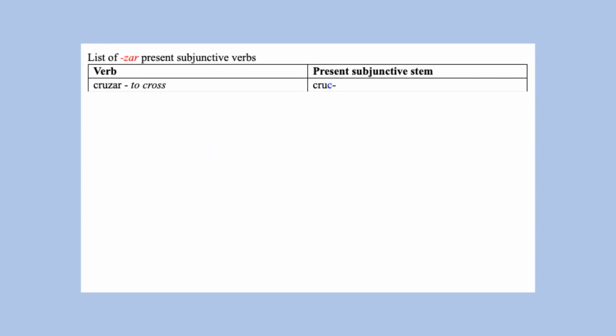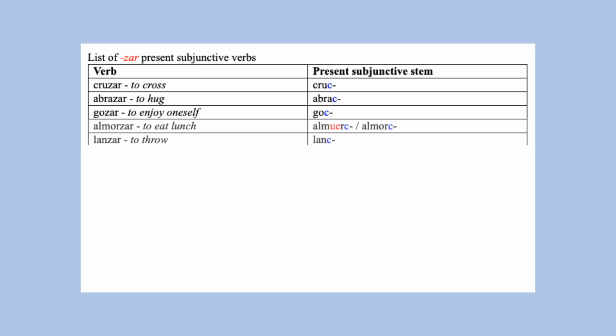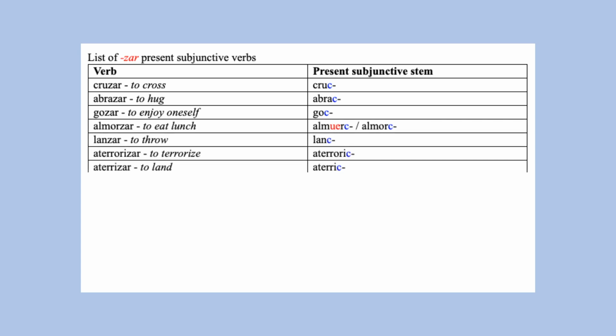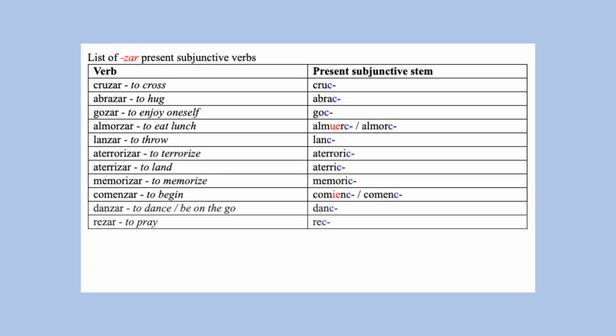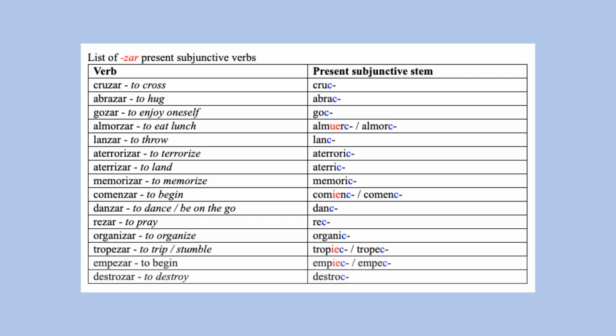These are several zar verbs and their present subjunctive stems. The verbs almorzar, comenzar, tropezar, and empezar also have stem changes, but their stem changes do not apply to nosotros or vosotros.